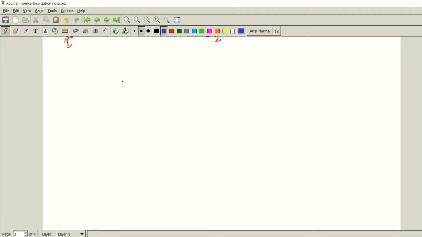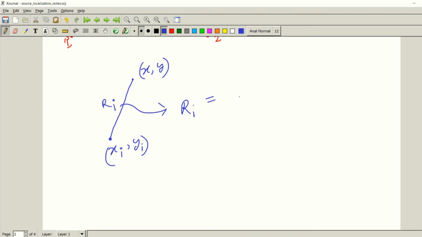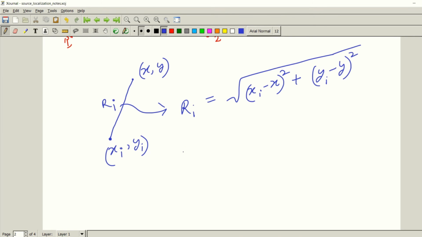Now the next thing we observe is that for any particular ri, for which the source is located at this point x, y and the ith antenna is at xi, yi, we can write this ri as follows: under root xi minus x whole square plus yi minus y whole square.